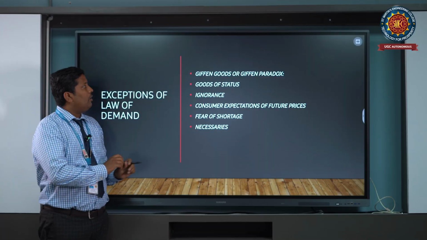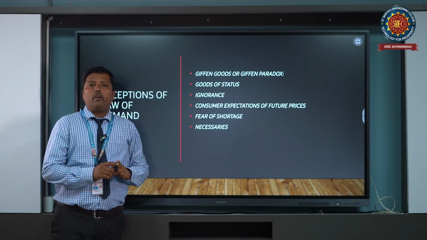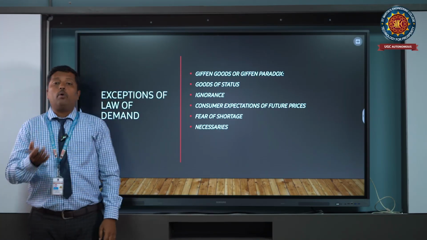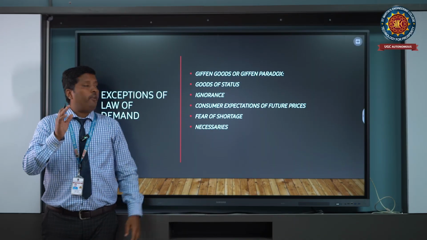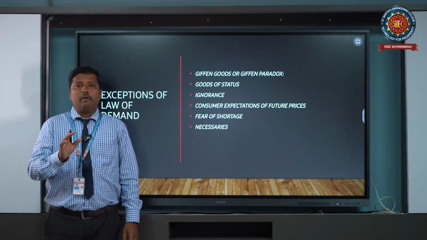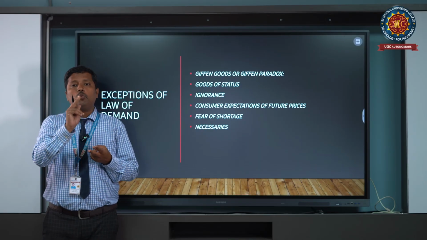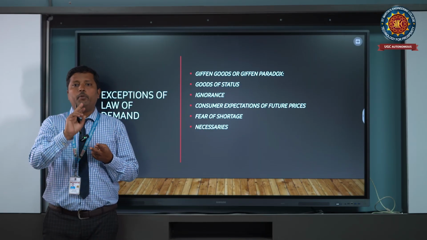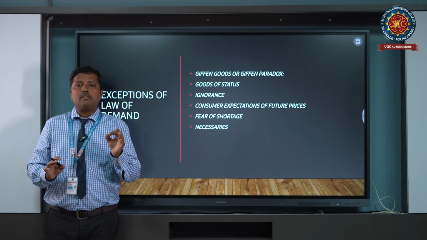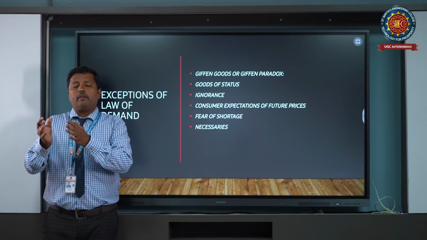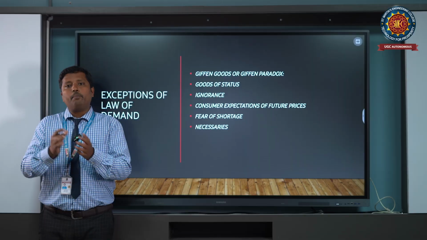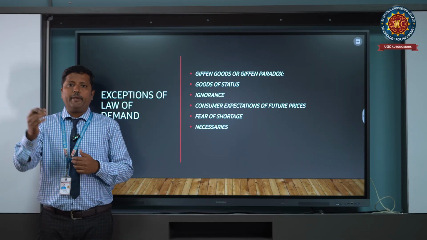Here we have Giffen goods, or the Giffen paradox. Usually in olden days, there were two commodities, meat and bread. Meat is costly, and bread is less costly compared to meat.